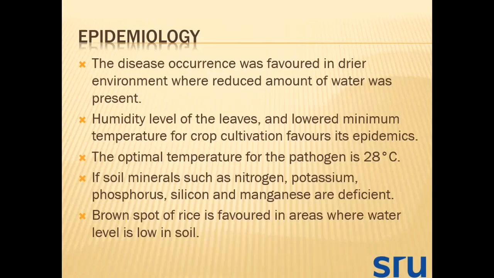Let's come to epidemiology. The disease occurrence is favored in a drier environment where a reduced amount of water is present. Humidity of the leaves and low minimum temperature for the crop cultivation favor the epidemics of brown spot. The optimal temperature for the pathogen is about 28 degrees Celsius. If soil minerals such as nitrogen, potassium, phosphorus, silicon, and manganese are deficient, then there is more incidence of this disease.